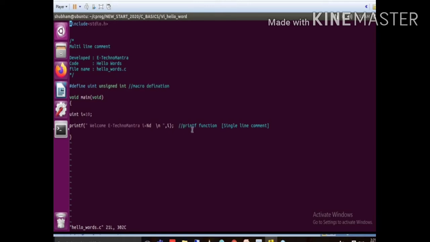If you want to add a single line comment, you just need to put a double slash. After the double slash, whatever data you write is considered as a comment. So this is not logic, it is not considered, it is just a comment.